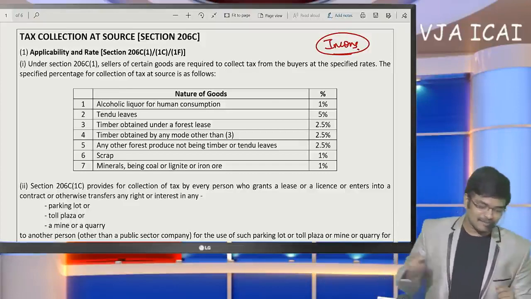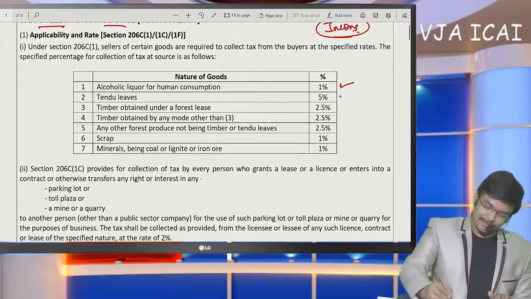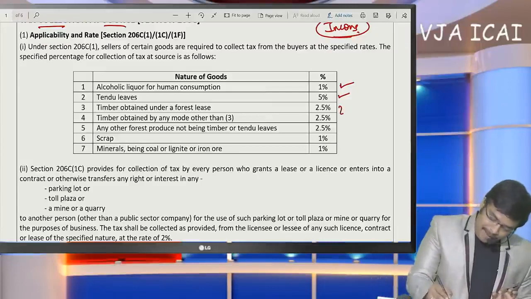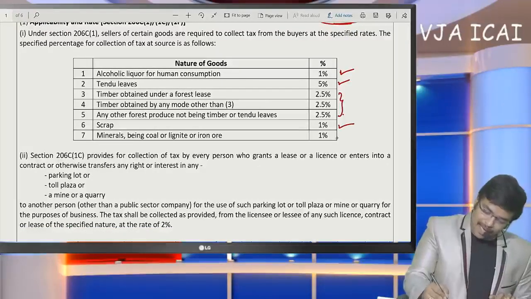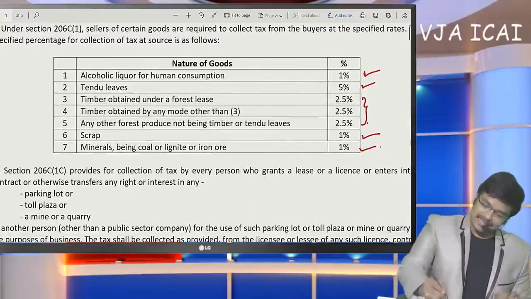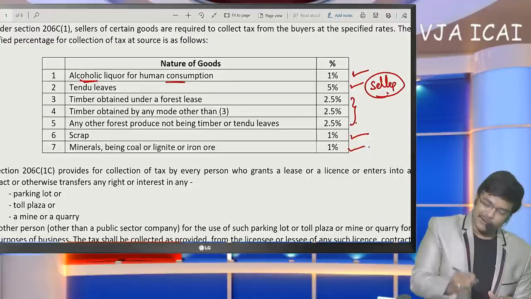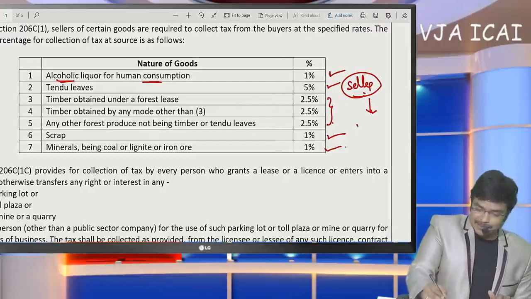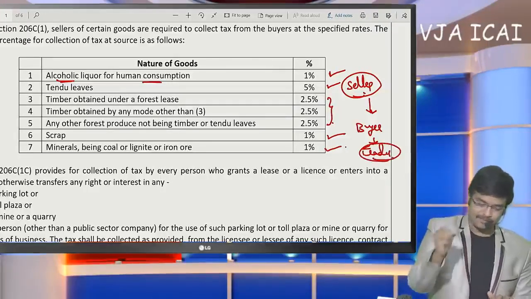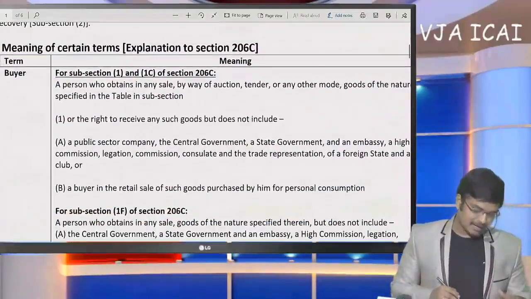If you consider here TCS, tax collection at source, any alcoholic liquor seller, tendu leaves, that means beedi leaves, and any timber obtained under forest lease, scrap and minerals being coal, lignite or iron ore dealer. Sir, these are the sellers. If a seller of alcoholic liquor for human consumption sells this product to a buyer who is a trader but not the consumer. Sir, in this case, let me take an example so that you will get this provision very clear.